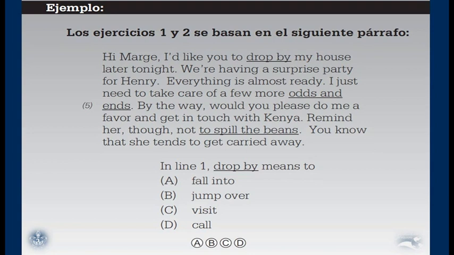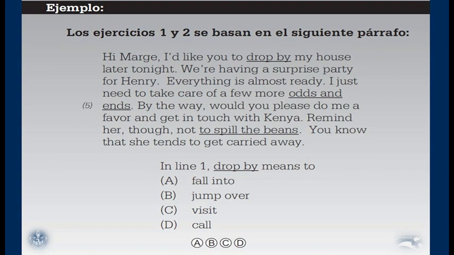We can also see that the text is using informal language, "Hi March", but on the other hand, the text is using formal language. "Would you please do me a favor and get in touch with?" This is very formal language. If you communicate with a friend, you will not say, would you please do me a favor? You just tell her, tell Kenya, right?